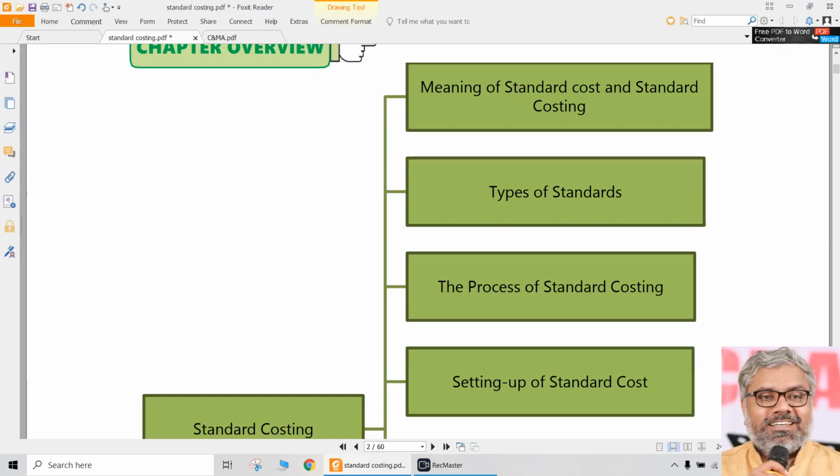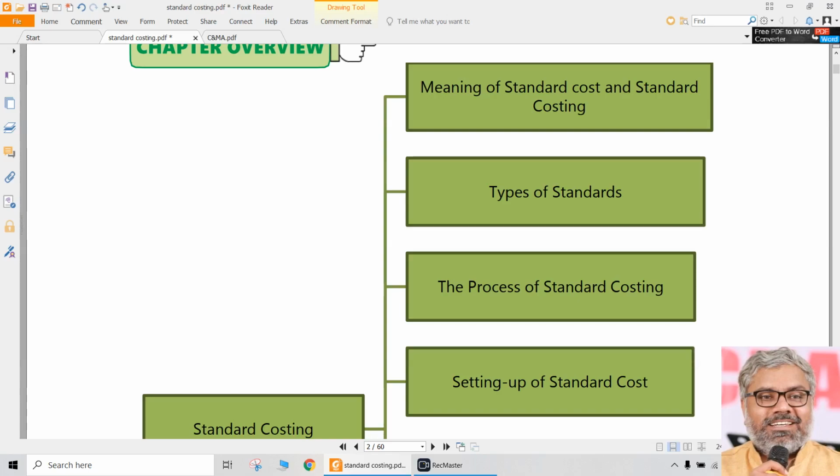But as I said earlier, some topics are more important from a theoretical perspective than others. Keeping that in mind, standard costing is not falling in that chapter category where theory questions are very important. I'm not telling theory questions will not come. Nobody knows that. Whatever the paper setter will choose to ask.